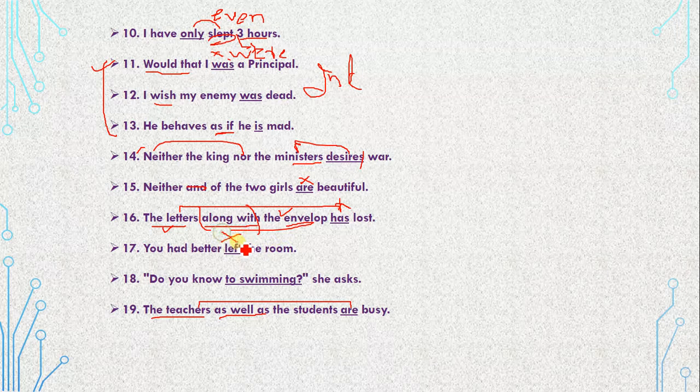Come here. You had better left the room. Left is wrong here. Had better: this "had" is not the helping verb of past perfect tense, please. Had better together is a modal verb, and you know that there are some modal verbs, and there are so many that we would be discussing in some coming sentences. "Had better" means it should have been your priority. For example, in Urdu we say "behtar hai ke," and "you had better" means it is better to do that.